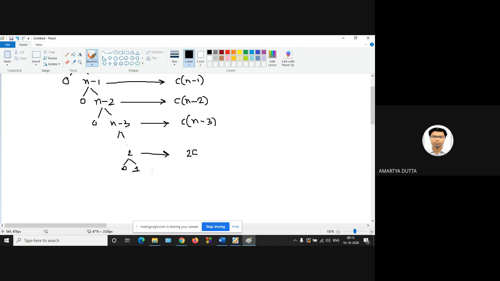So finally, what will be the cost of this one? C. Now, if we add the cost, then we can get Cn. I guess it will be Cn only. Others will be cancelled out. Only Cn.